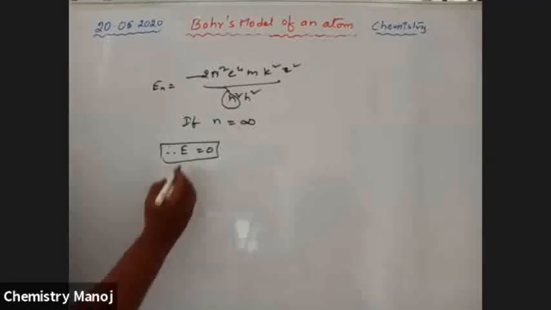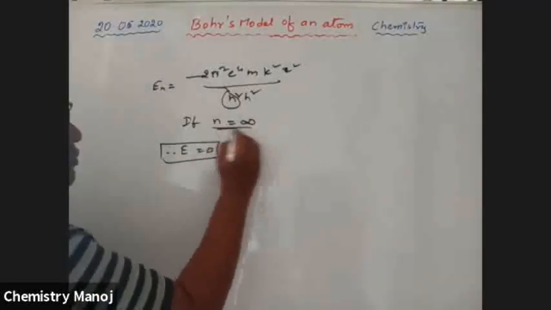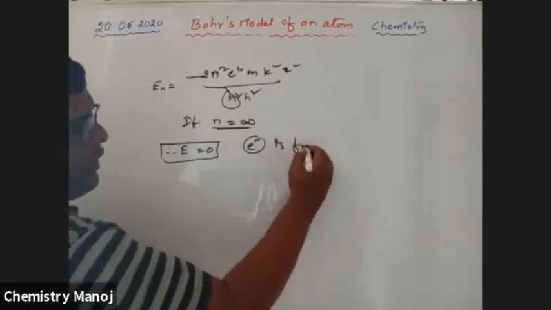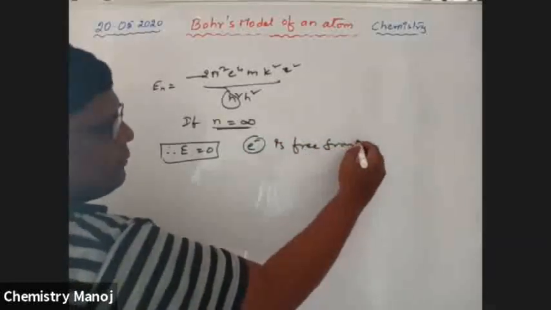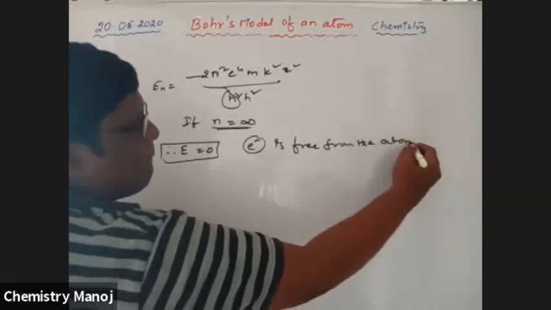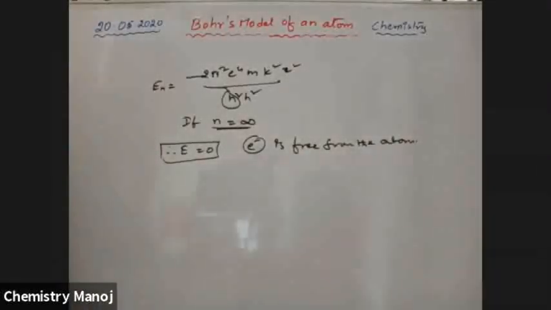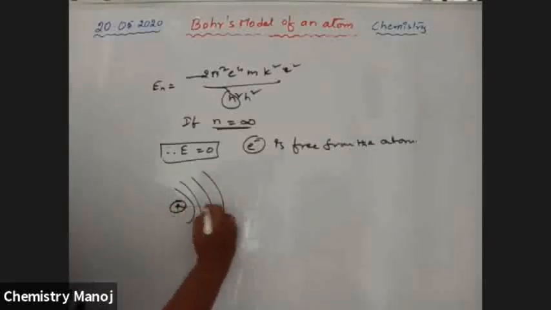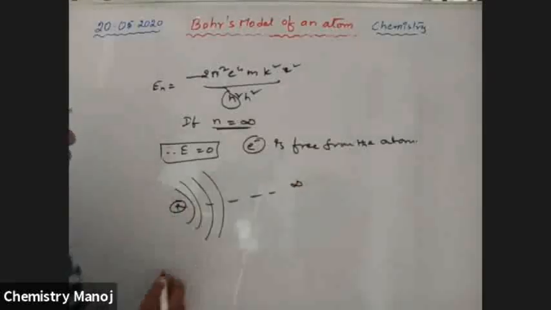Energy equal to 0 means n is equal to infinity, which means now the electron is free from the atom. That means this is the nucleus, first orbit, second orbit, third orbit, and it should be the infinity orbit.